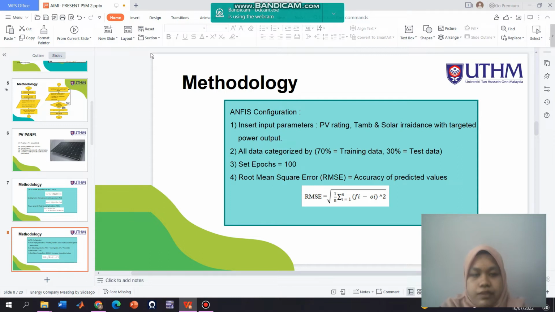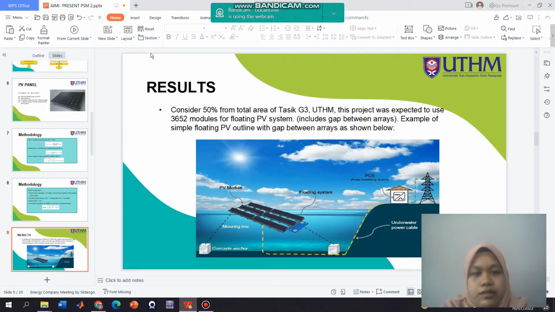For ANFIS configuration, I must insert the input parameters, which are PV rating, temperature, and also solar irradiance, with the targeted power output. All the data must be categorized into 70% training data and 30% test data. The iteration or epoch must be set to 100. Root mean square error, or RMSE, can be found from the ANFIS configuration, which can determine the accuracy of the predicted values. So these are the results of my project.